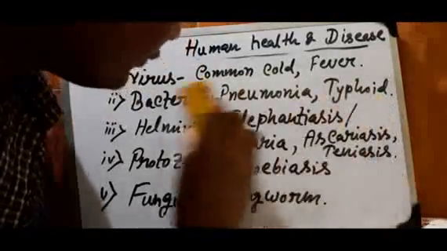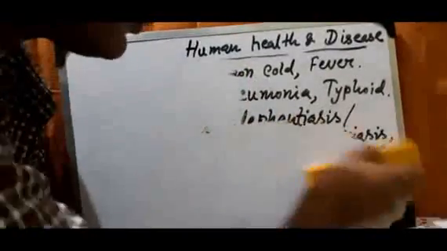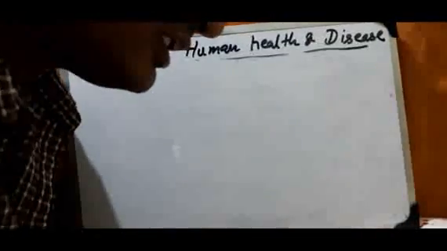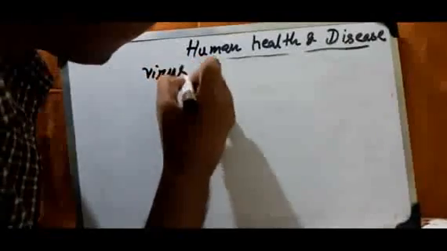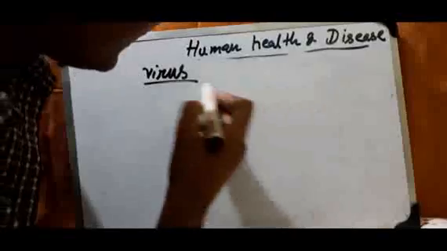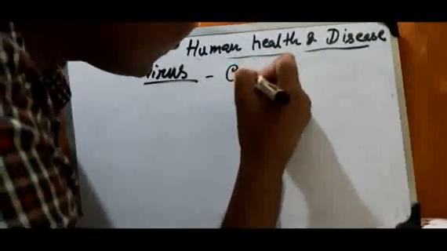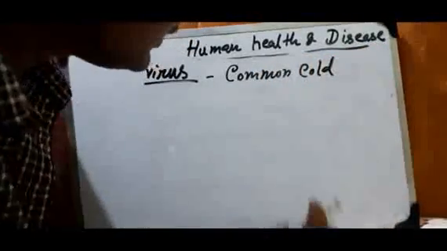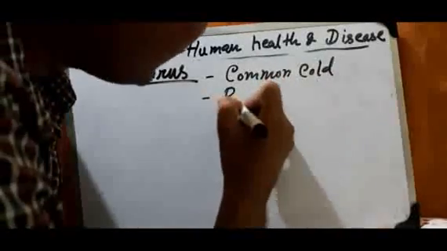Students, I am going to erase this. The first disease you are going to study is a viral disease, meaning the pathogen is a virus. The disease it causes is the common cold, and the name of the pathogen is rhinovirus.